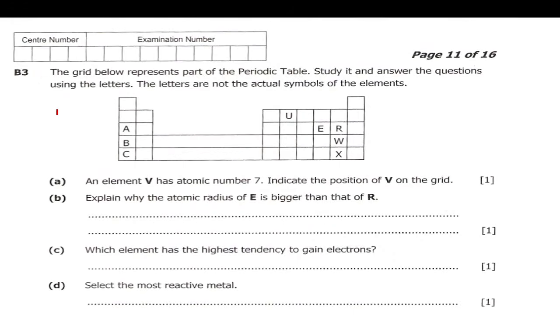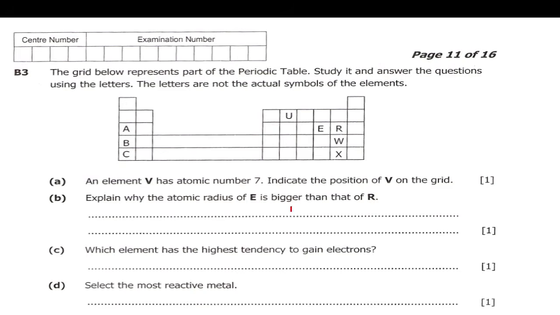Question 3 reads, the grid below represents part of the periodic table. Study it and answer the questions using the letters. The letters are not the actual symbols of the elements. So here, A, we are told an element V has atomic number 7. Indicate the position of V on the grid. So which position of V will be here? Where are we going to place V?